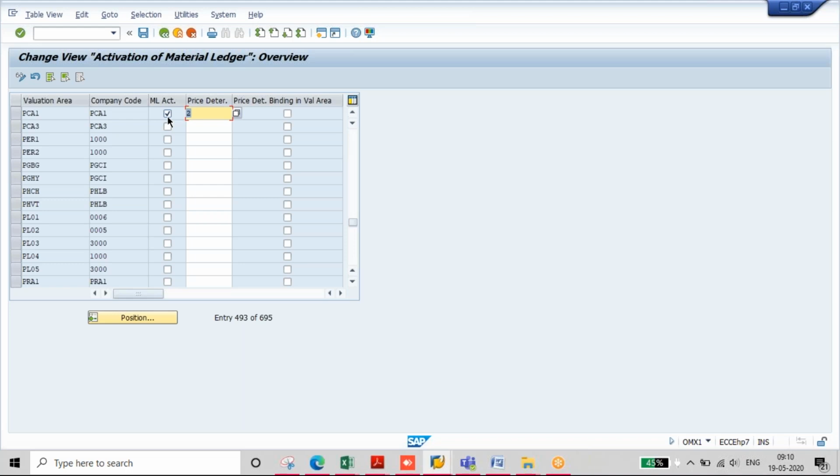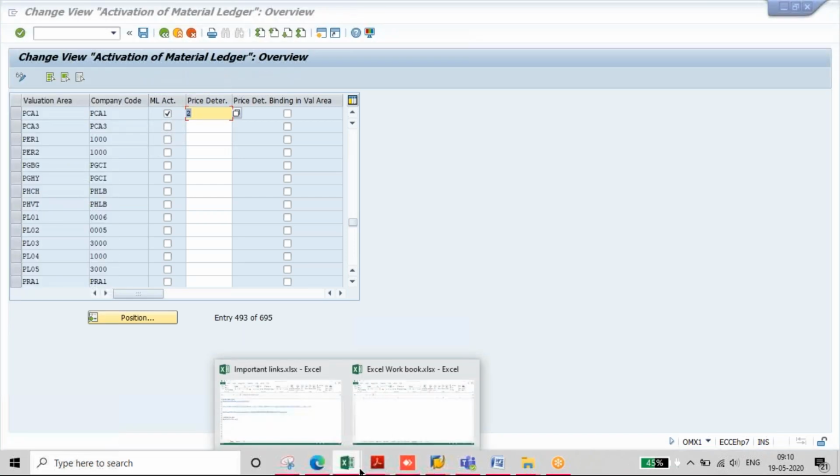Once you have activated material ledger, you cannot deactivate it after posting any kind of transactions. Even after creation of materials, or after doing a standard cost, or even after a single movement, you cannot deactivate the material ledger.